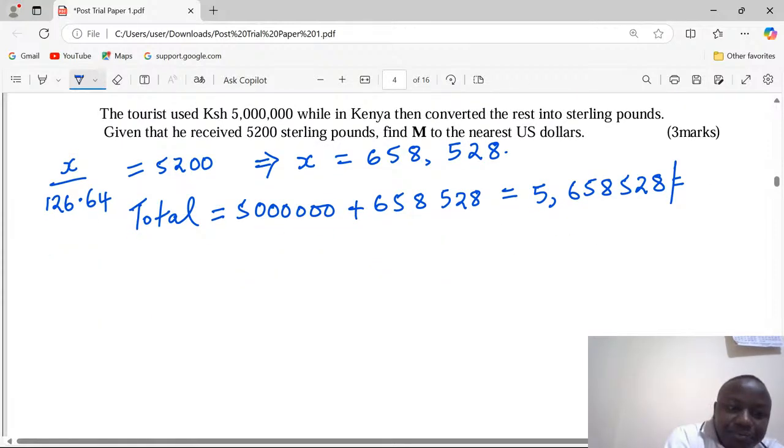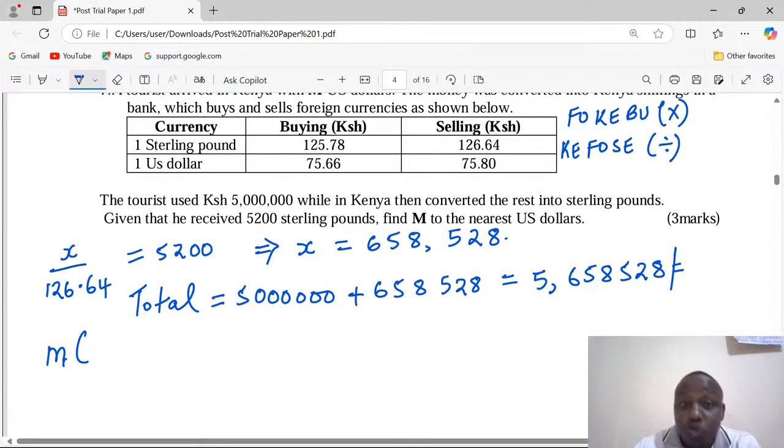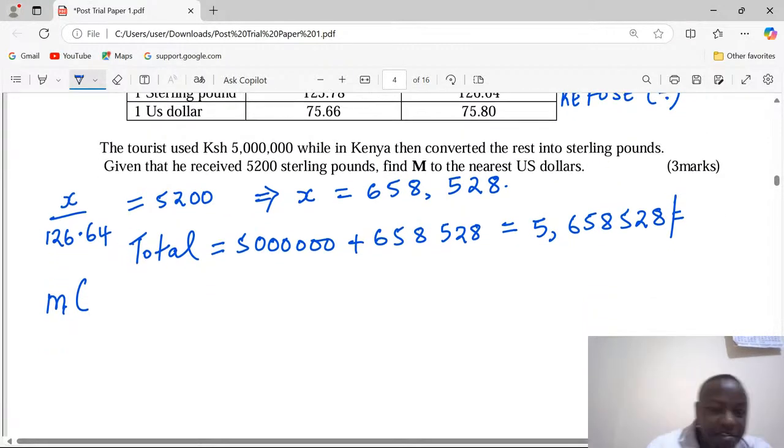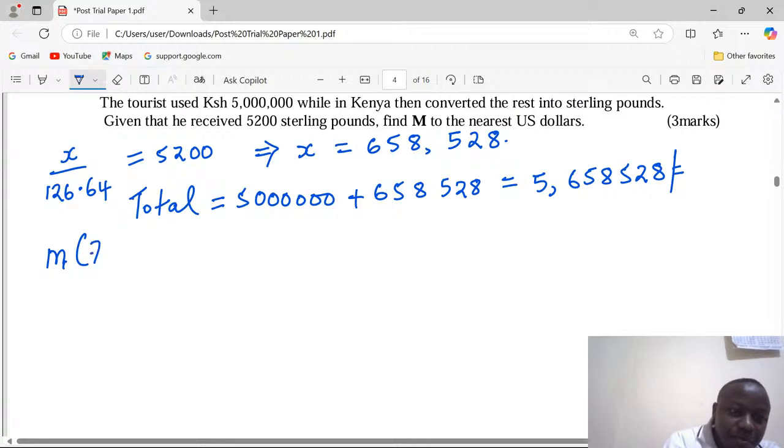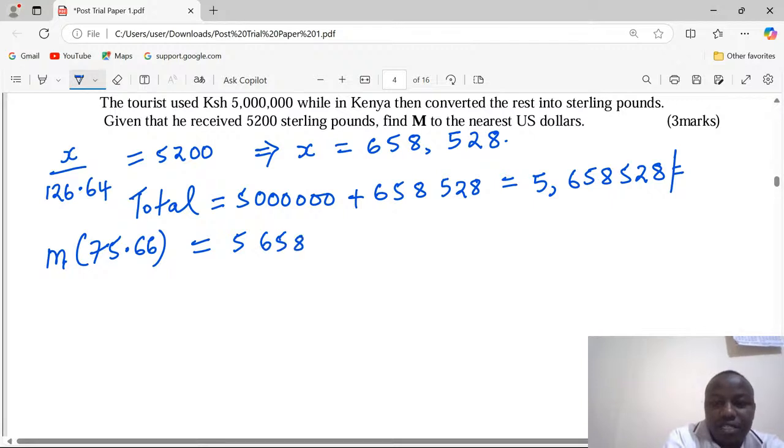M was multiplied by the amount in the buying column for US dollars, 75.66. Yeah, M was multiplied by this figure to give us 5,658,528, which means we can remain with the value of M by dividing through.